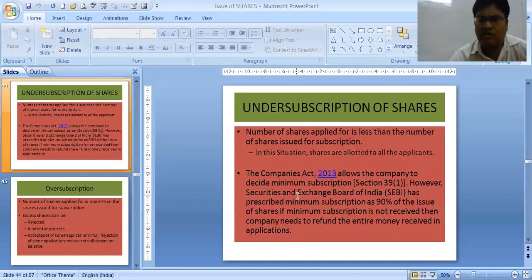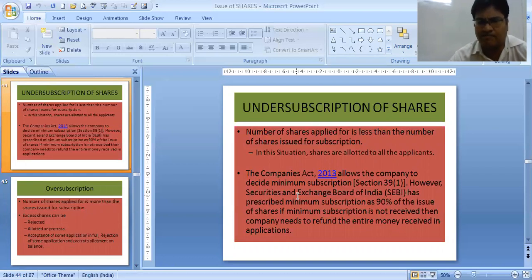But SEBI has given a guideline that 90% of the capital to be allotted is the amount which is the minimum subscription. If a company is unable to get the minimum subscription, then they have to refund the money, and that is why underwriting commission came.